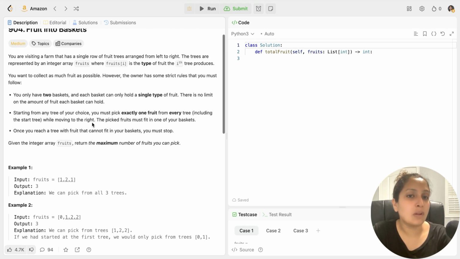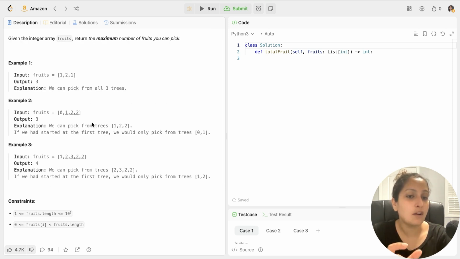So how will you solve this question if you have not seen it before? You have to find the subarray of maximum length out of this array such that it can have only 2 distinct digits, right? That is what you are trying to find here. So essentially you can use a nested loop. You can have an outer loop where you start from each index every time and you loop till you reach the end of the array.